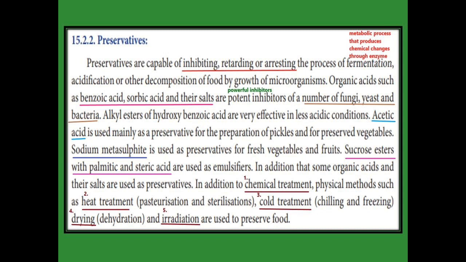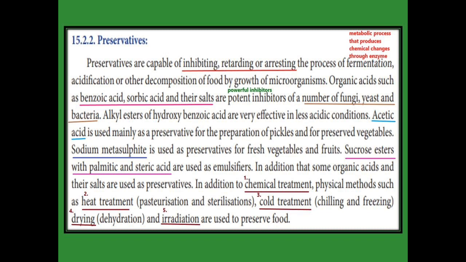Sodium metabisulfite is used as a preservative in fresh vegetables and fruits. Sucrose esters with palmitic and stearic acid are used as emulsifiers. So far we have used some chemicals, and that is called chemical treatment.